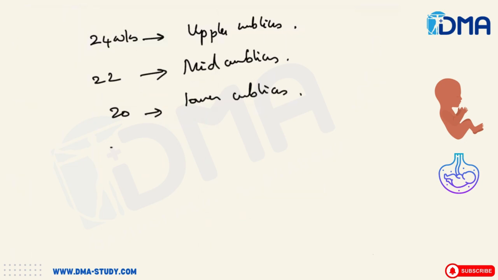Okay. Then 12th week means it will be at the pubic symphysis level.